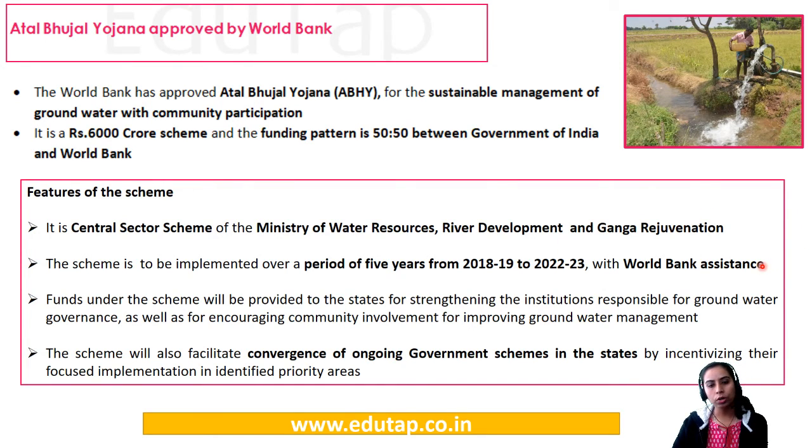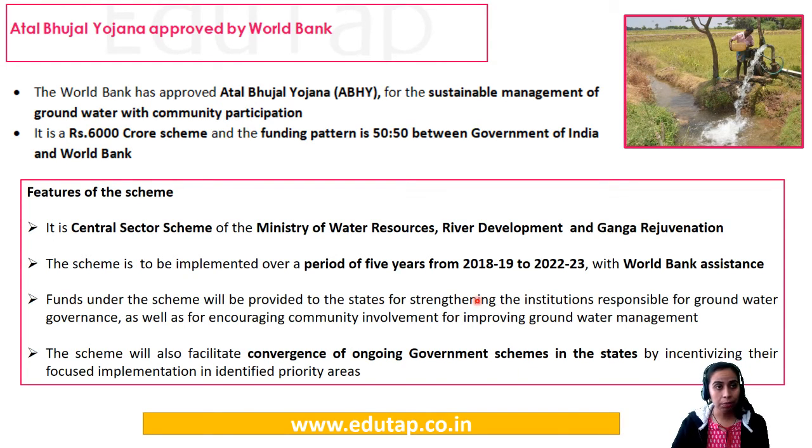So the World Bank is going to assist it, and the important thing is that this scheme will also facilitate the convergence of ongoing government schemes. I'll just give you an example. We had covered schemes like Pradhan Mantri Krishi Sinchai Yojana and Fasal Bima Yojana. These schemes actually have sub-components which were earlier full-fledged schemes. That is the aim of this scheme: once it is rolled out, it is going to take under it the different schemes functioning related to the same.